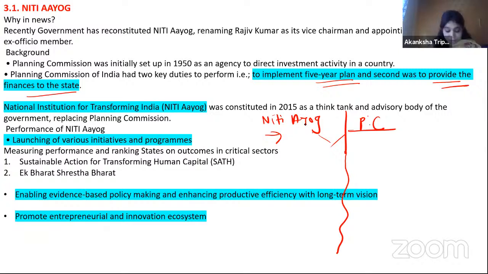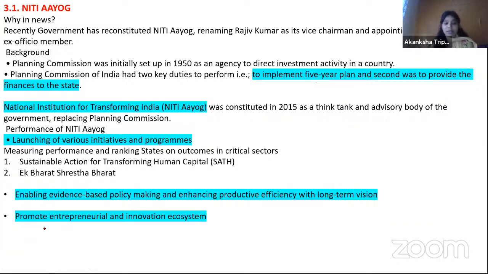Second thing, एक तो difference ये है दोनों में कि Planning Commission, they generally talk about the 5-year plans. So basically long term plan की ये बात करते थे, मतलब 5 year में. When it comes to NITI Aayog, they make short term versus long term. Vision 2020, 2030, 10 साल के लिए भी बना लेते हैं. So these are the basic differences. Again, please go and read and get more detail about the NITI Aayog, differences between Planning Commission and NITI Aayog, and who is the chairperson, then composition and everything.